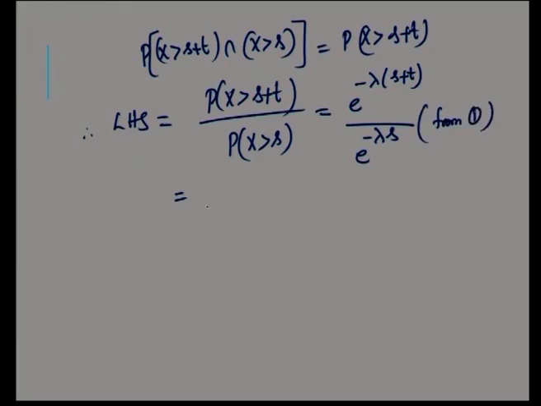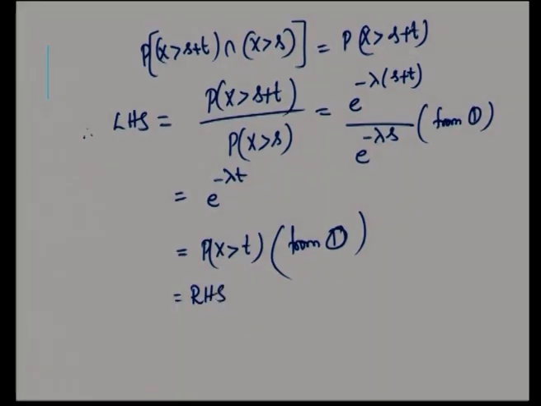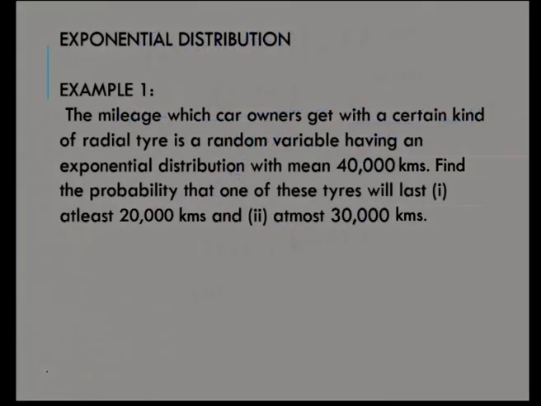Okay. So, cancelling e power minus lambda s, it becomes e power minus lambda t. Again from equation 1, what does e power minus lambda t say? This is P of X greater than t, again from equation 1. So, we have arrived at the right hand side, hence the memoryless property is discussed. Next, we will do a problem in exponential distribution.